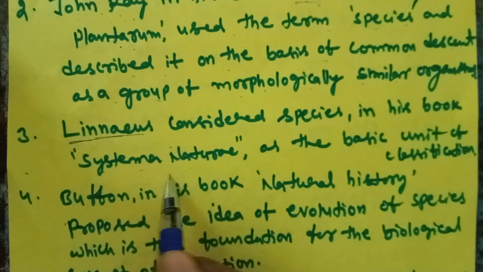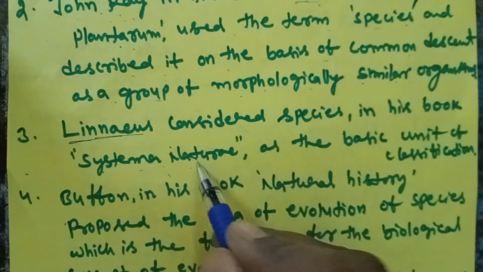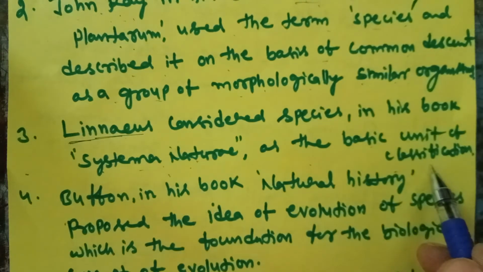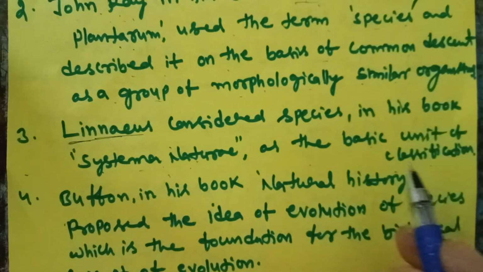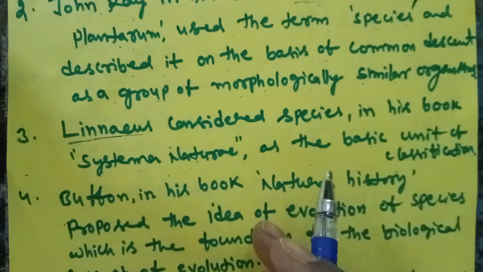Linnaeus wrote the book Systema Naturae. In this book he explained that the species is the basic unit of classification. In the entire animal kingdom, so many species are alive, and classification of each and every species is a must. Without classification, there is confusion.